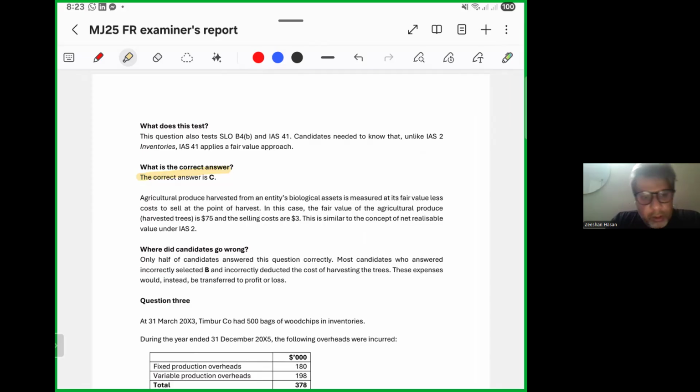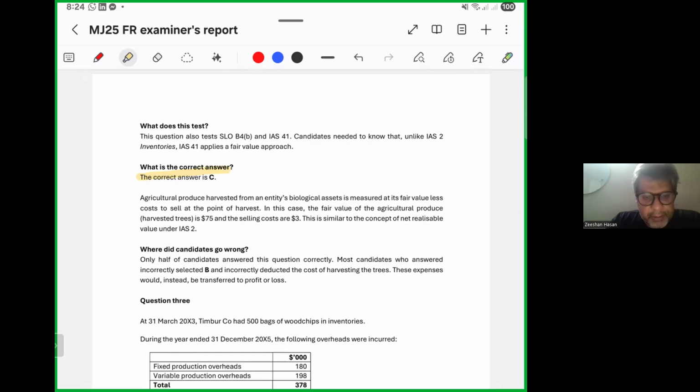Where did candidates go wrong? Only half of the candidates answered this question correctly. Most candidates who answered incorrectly selected D and incorrectly deducted the cost of harvesting the trees. This expense would instead be transferred to profit and loss.